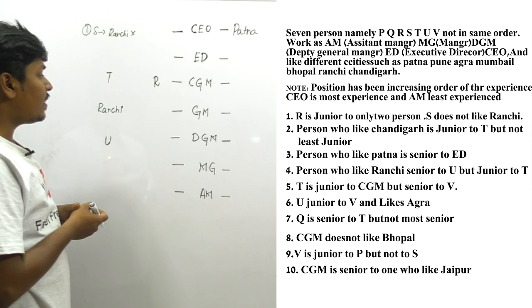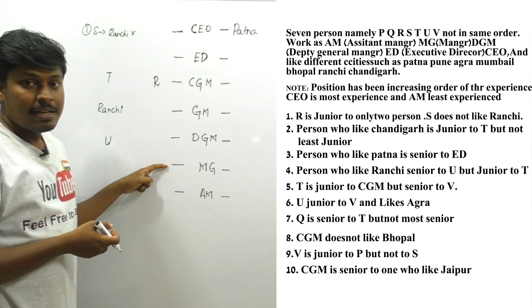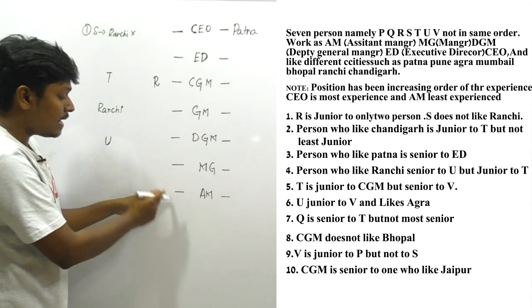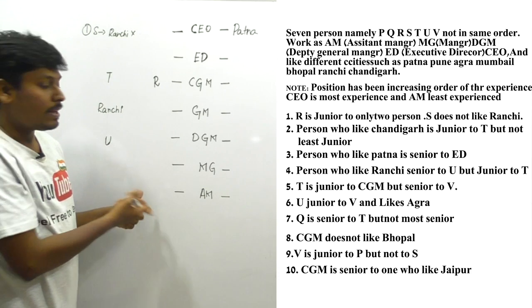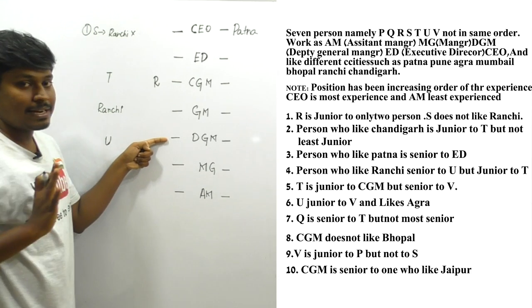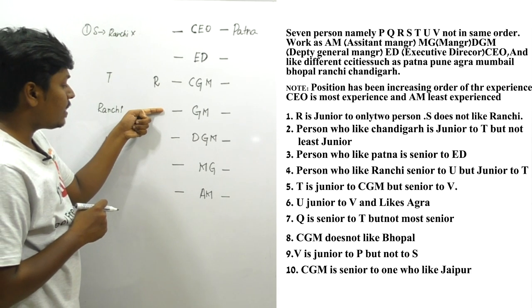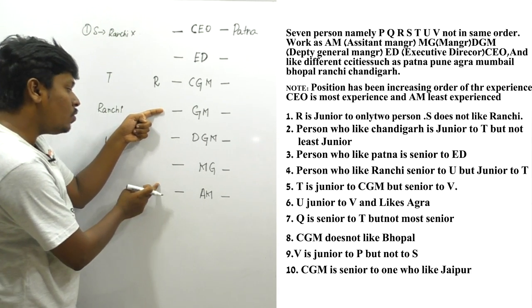And another thing, friends, listen carefully. If I place T here, I can place Ranchi here, but I can't place U, right? If I place T here, I can place U and I can fix Ranchi. One condition. Or otherwise, if I place T here, and if I place U or U and Ranchi.